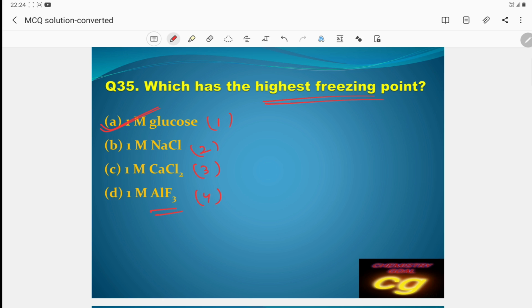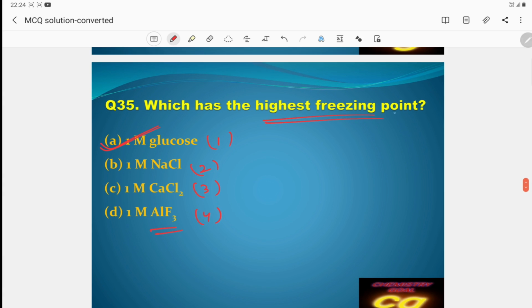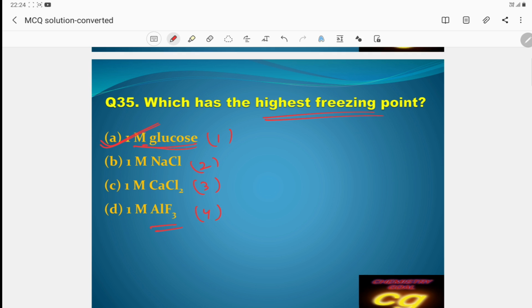Remember, if the particles are dissociated, then boiling point increases, vapor pressure decreases, freezing point decreases, but osmotic pressure increases. You remember this formula. The more the number of particles, the more the boiling point, but the less the freezing point. Here, which has the highest freezing point? Highest freezing point means only the one which is not dissociated. This is the correct answer.